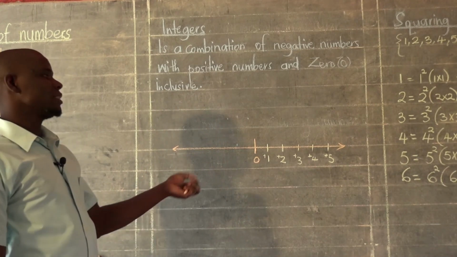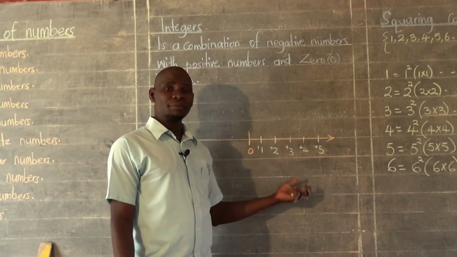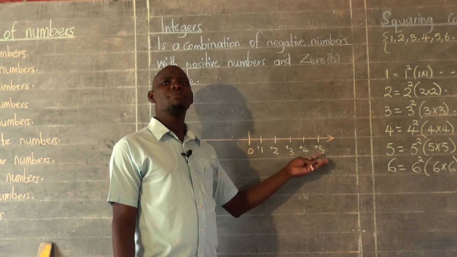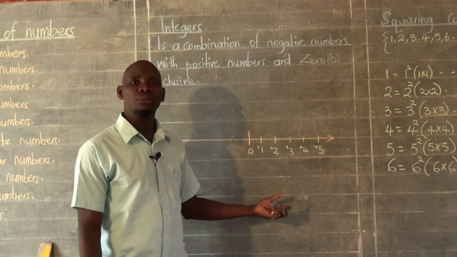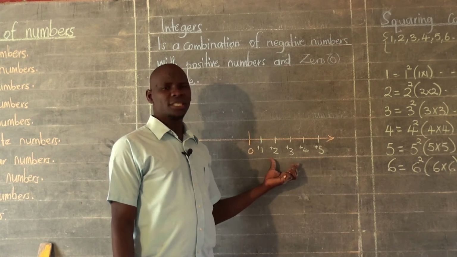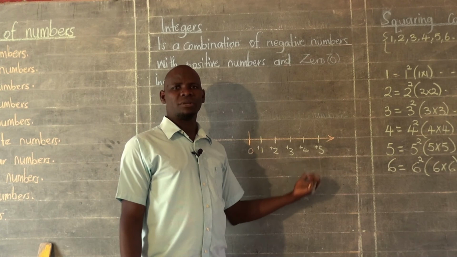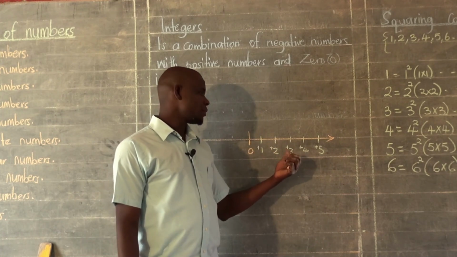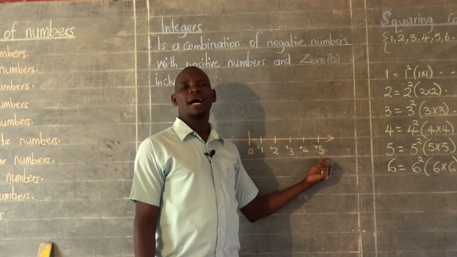So those are positive numbers, but it doesn't mean that these are the only positive numbers we have. We have many more remaining. Due to little space that I have here, I've been able to present only the first 5 positive numbers. So we have positive 1, positive 2, positive 3, positive 4, and positive 5.